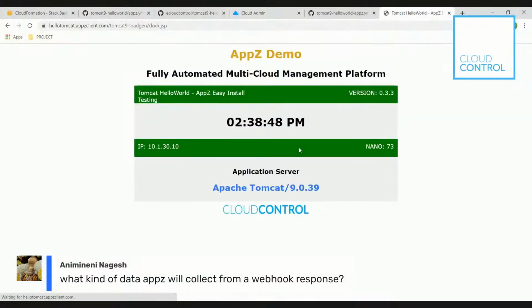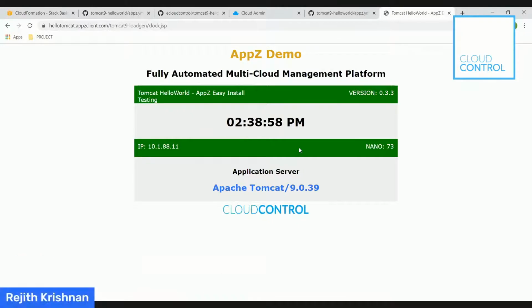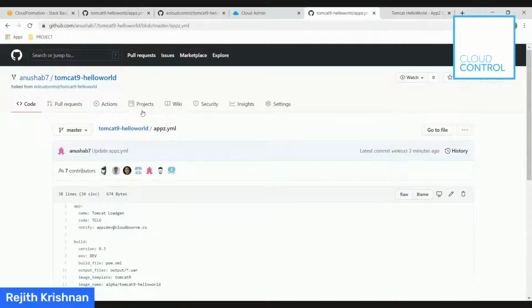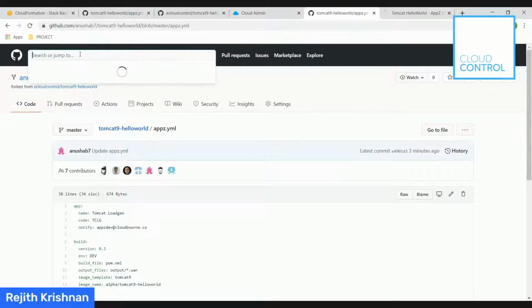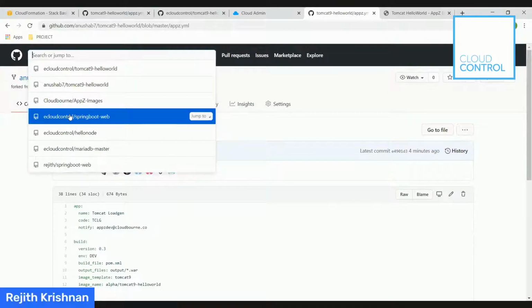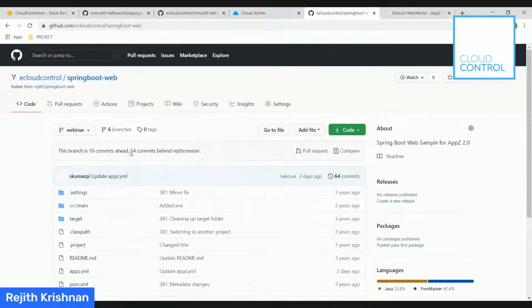So let's go back here. It looks like we have the green color deployed. What do you want to show next, Sanjeev? Why don't we switch gears and show the similar process for a Spring Boot application. We won't go through the workflow details because we have already shown that. We'll follow the exact same process for Spring Boot, and these two are very popular Java development frameworks.